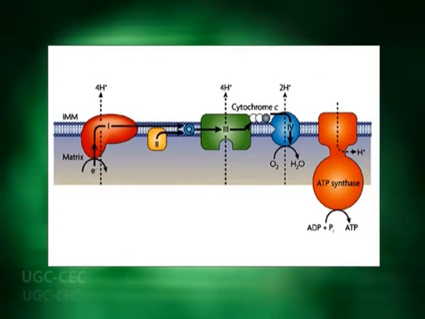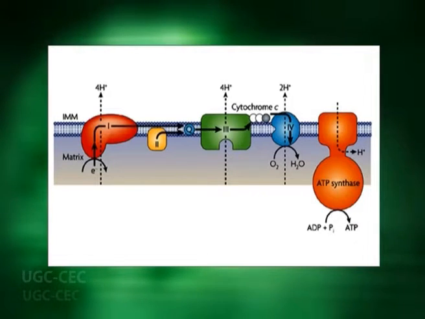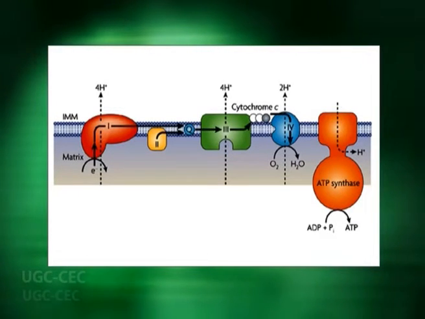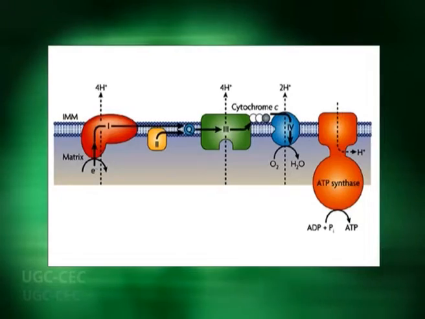Thus, electron transport in the electron transport chain is coupled to ATP formation. It is believed that NADH dehydrogenase complex and cytochrome BC1 complex pump 4 protons each per pair of electrons, whereas cytochrome oxidase pumps 2 protons per pair of electrons donated by NADH.